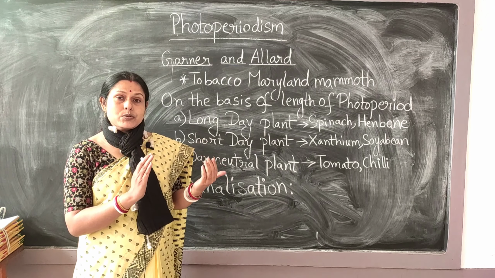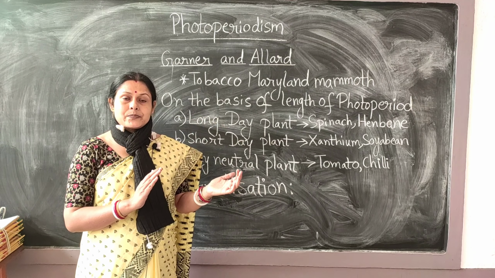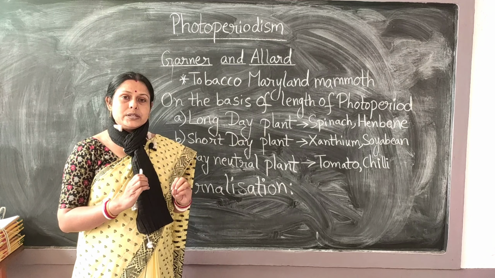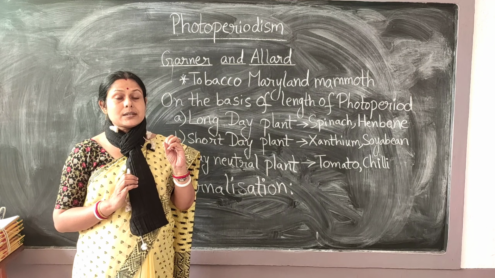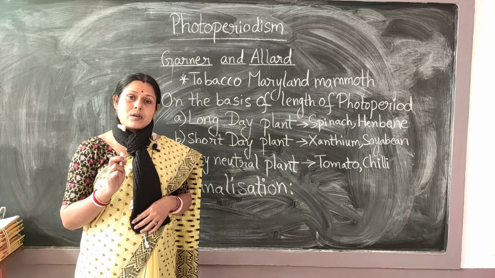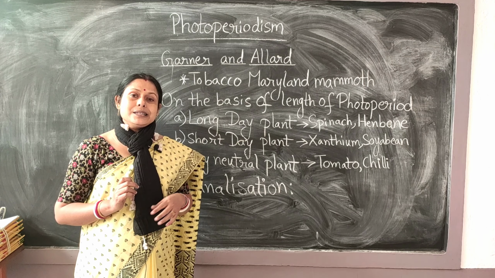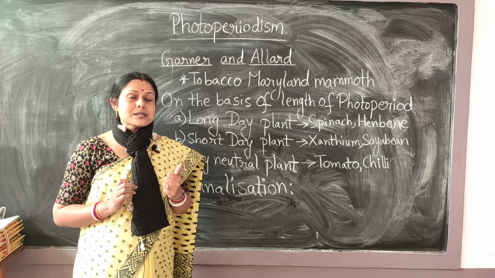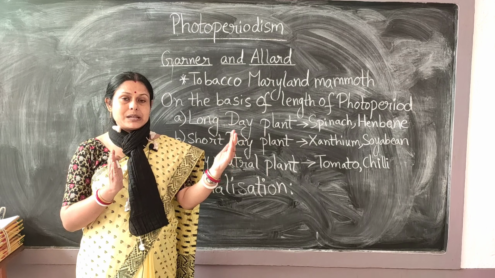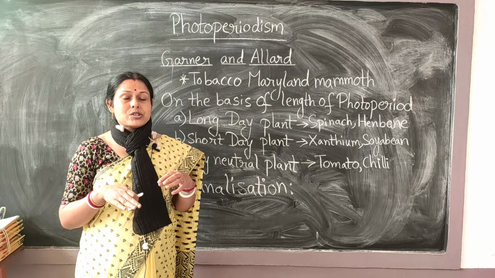It is the exposure of a plant to a certain limited amount of light, because of which the vegetative growth can be converted into reproductive maturity, and flowering can happen. So flowering is not only the effect of the hormones I have just told you, auxin, gibberellin, ethylene, or cytokinin, but also of the exposure of the plant to a certain length of daytime, which results in the formation of a certain substance.